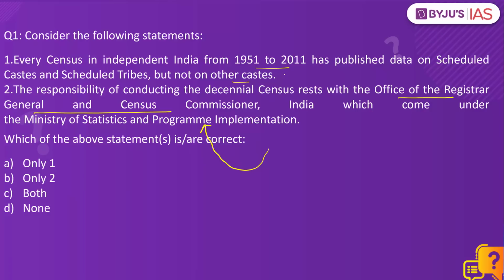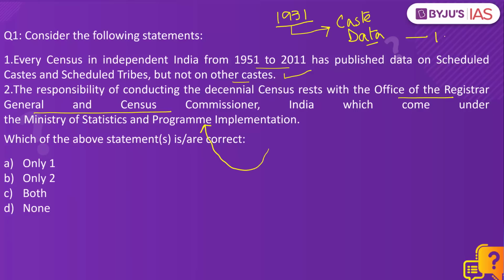Yes, statement number 1 is correct because every census right from 1951 till the last census of 2011 has published data on SCs and STs but not on other castes, OBCs and others. But the census exercise carried out till the year 1931 did collect data on all castes and published the caste data.